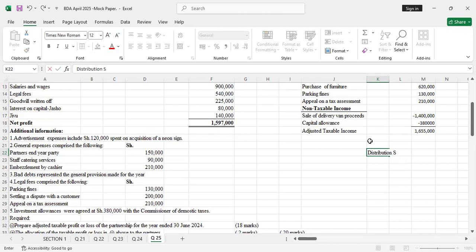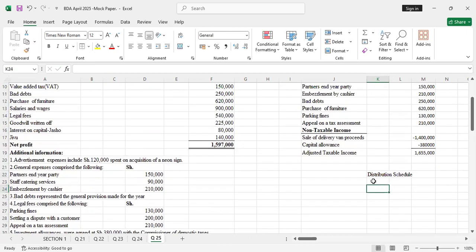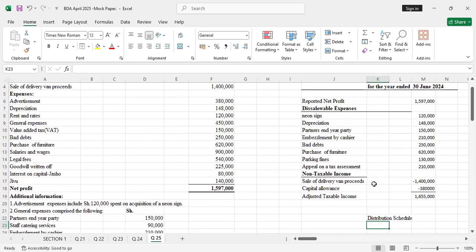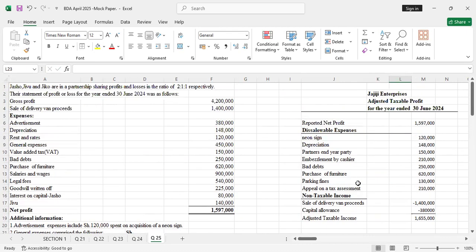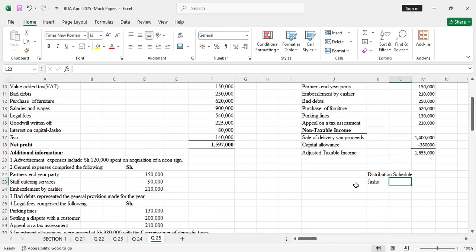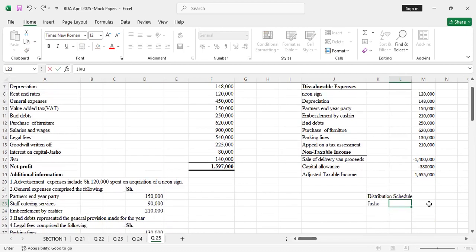Distribution schedule. We have the partners: the first partner was Jasho, then Jivu, and Jiko.